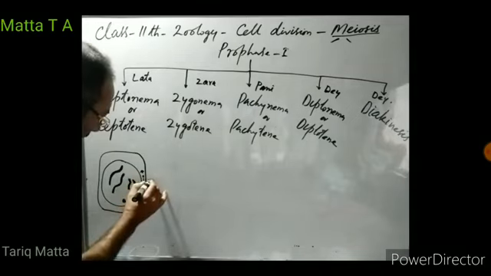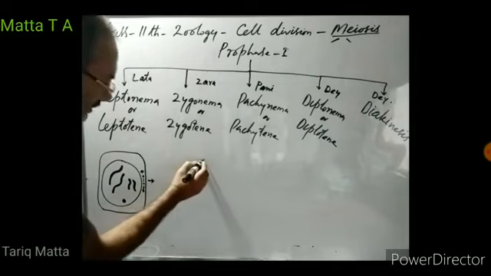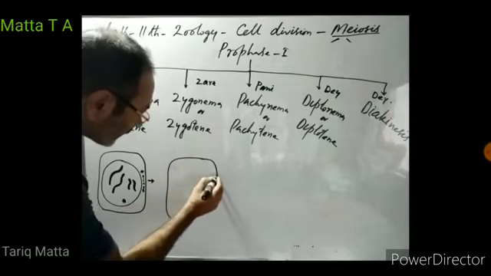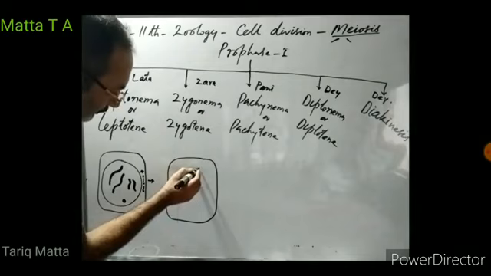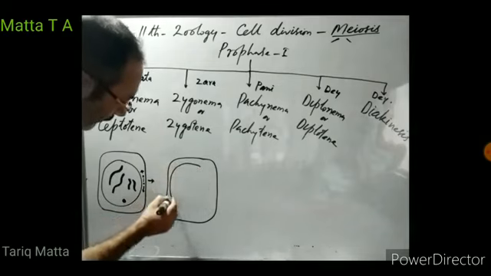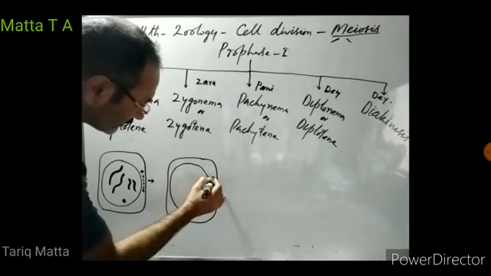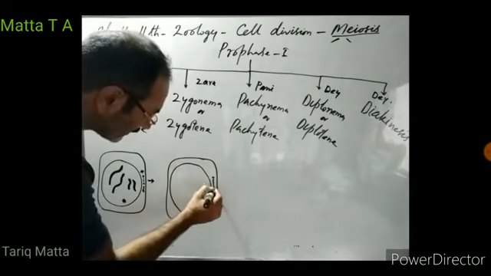Then from leptonema, this cell enters into zygonema. What happens in zygonema? The centrosomes are migrating towards two opposite poles of the cell.